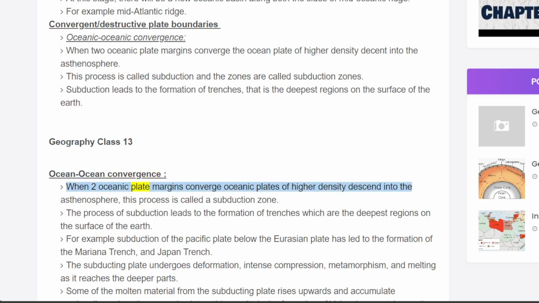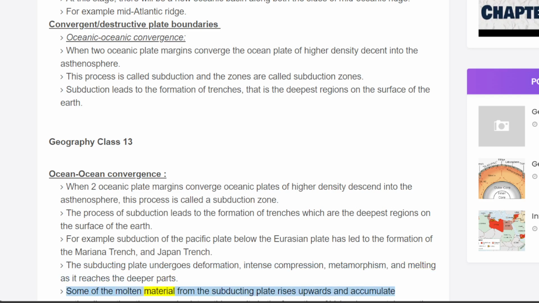When 2 oceanic plate margins converge, oceanic plates of higher density descend into the asthenosphere. This process is called a subduction zone. The process of subduction leads to the formation of trenches, which are the deepest regions on the surface of the Earth. For example, subduction of the Pacific Plate below the Eurasian Plate has led to the formation of the Mariana Trench and Japan Trench. The subducting plate undergoes deformation, intense compression, metamorphism, and melting as it reaches the deeper parts.